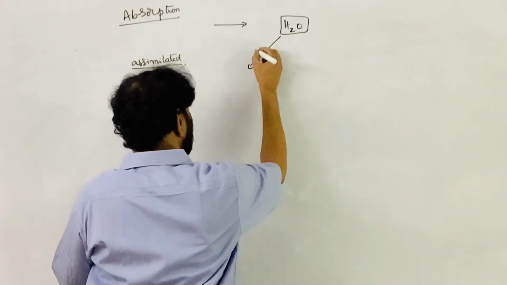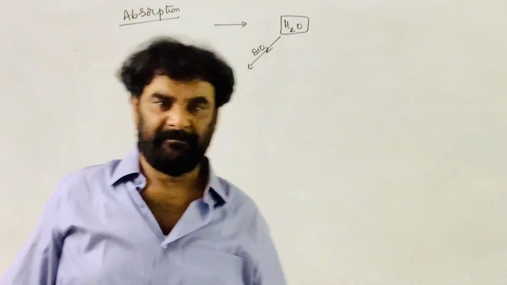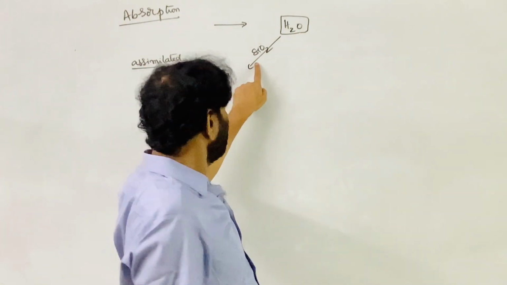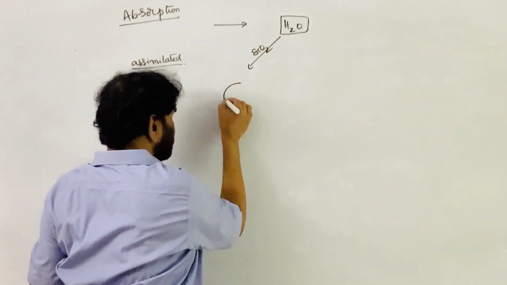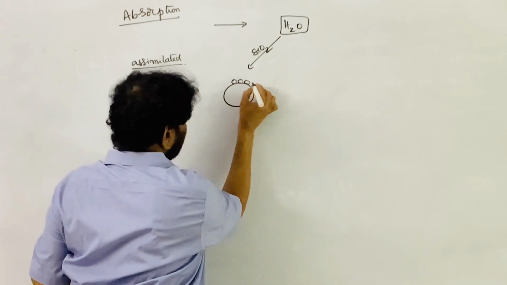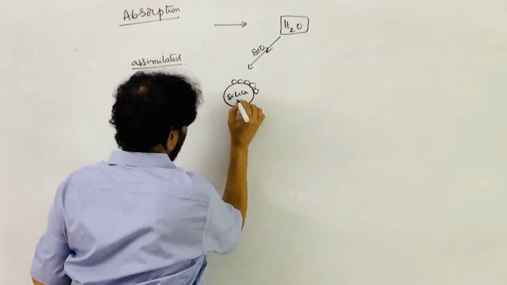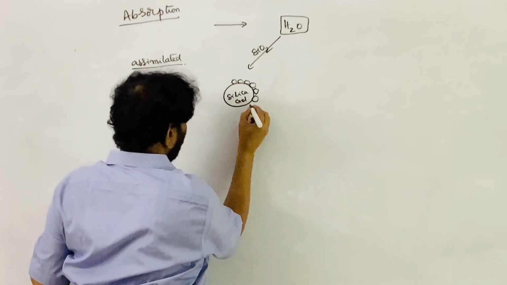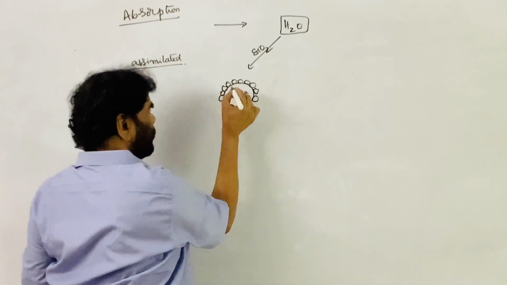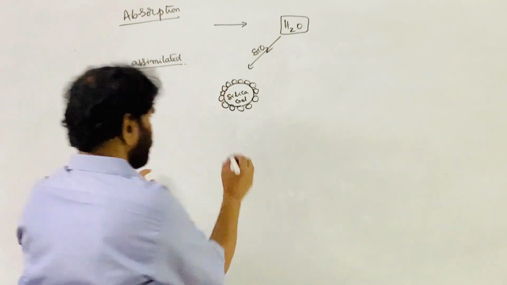If you take silicon dioxide, that is silica gel, this is the silica gel particle. Water molecules are held on the surface of the silica gel. They are not moving inside the silica gel. This is adsorption.